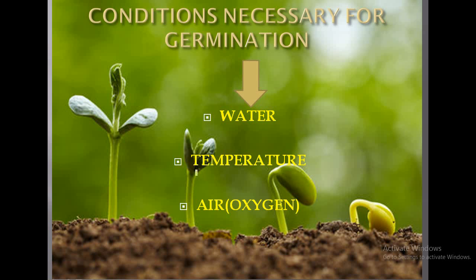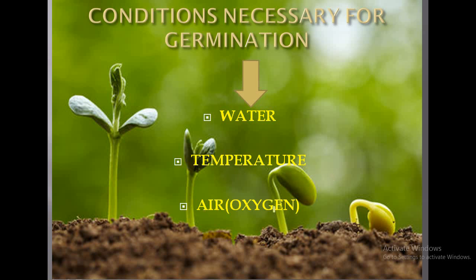Okay, so this optimum temperature will keep the enzymes active, so that the required rate of metabolic activities will be maintained, so that cell growth and cell division will be done at the required time, and the embryo will develop into a seedling. So that is why the optimum range of temperature is essential for germination.